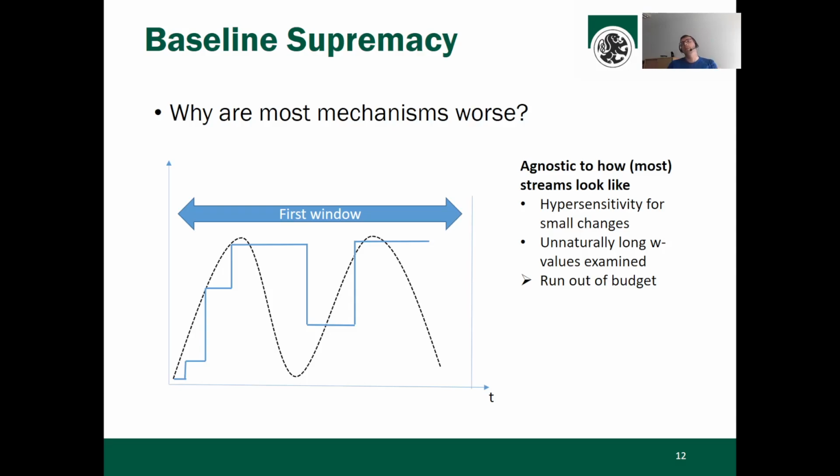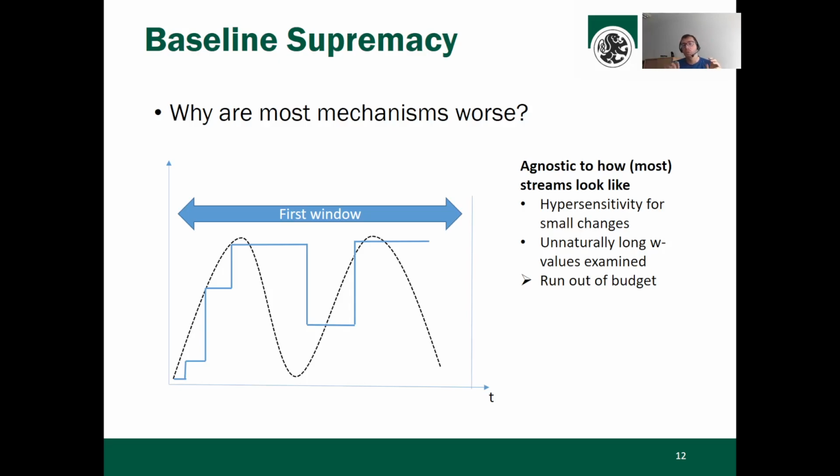And what they do is they optimize the error somehow locally. That means, is it better for the mechanism utility right now to publish a new release or simply use the old one? And now the problem is data agnostic publishing. We know those streams have a seasonal structure. And what happens now is that those mechanisms sample quite often when the new season starts and reflect minor changes in the counts quite accurately.